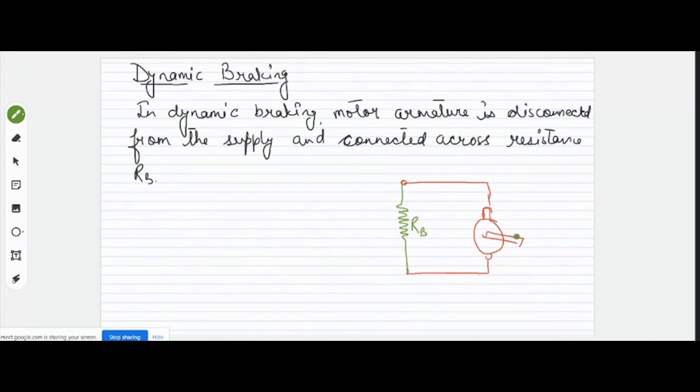Again, keep in mind that we are discussing braking. Braking means your motor is running at some speed and we want to stop it, right? So once your motor is running, there is a back EMF in it. As this path is closed, there will be a current flow. Obviously, as no voltage is applied here, the current will start flowing in this direction. And as it passes through the resistance, heat will be generated and the energy will be lost as heat.